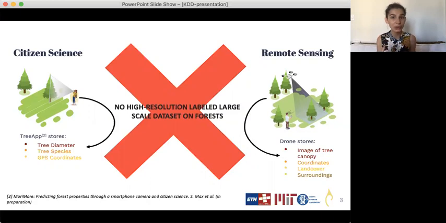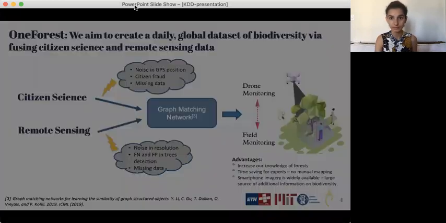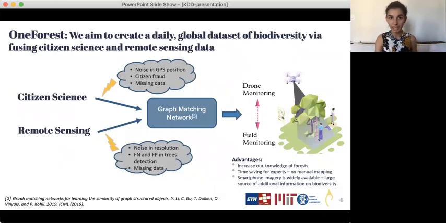However, there is no existing high-resolution labeled large-scale dataset on forests. This is why we offer a solution to leverage our understanding of biological landscapes and objects, like trees, by smartly combining mobile images to existing drone imagery.